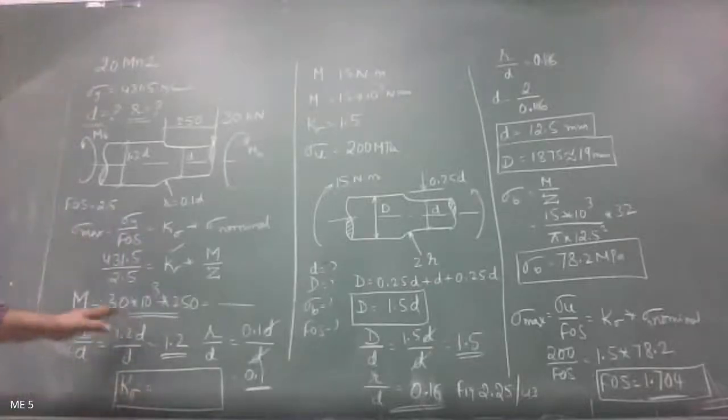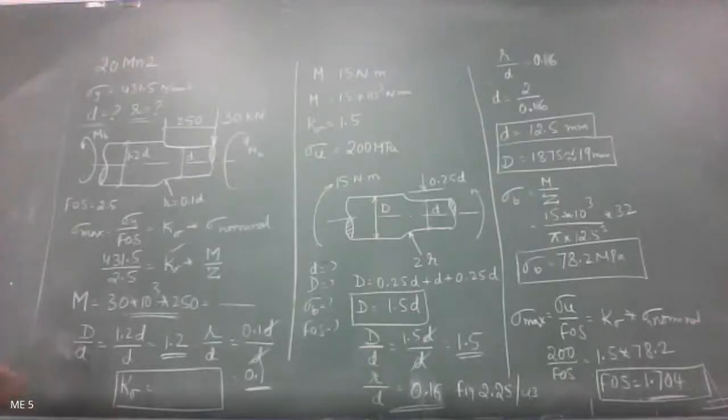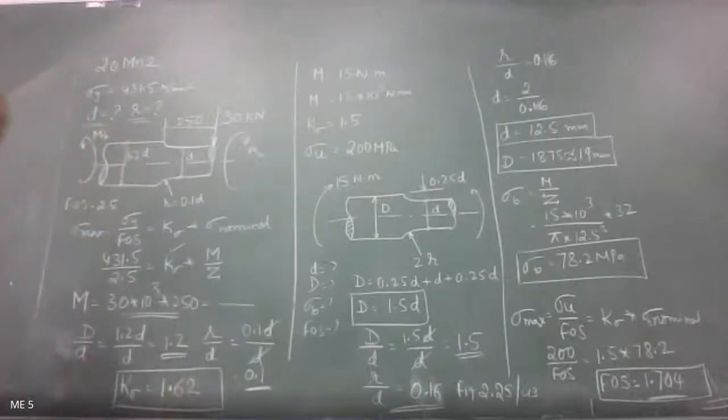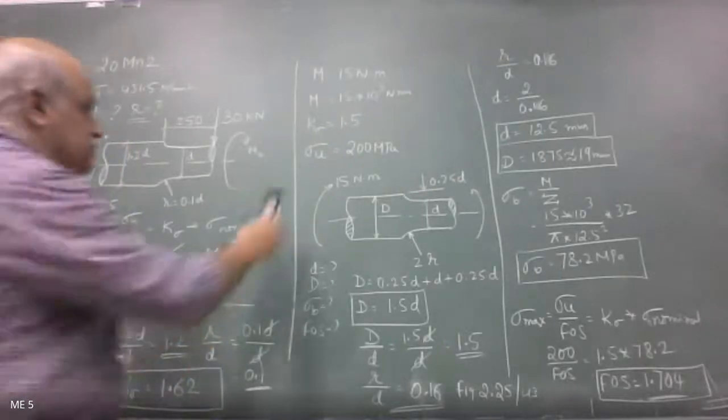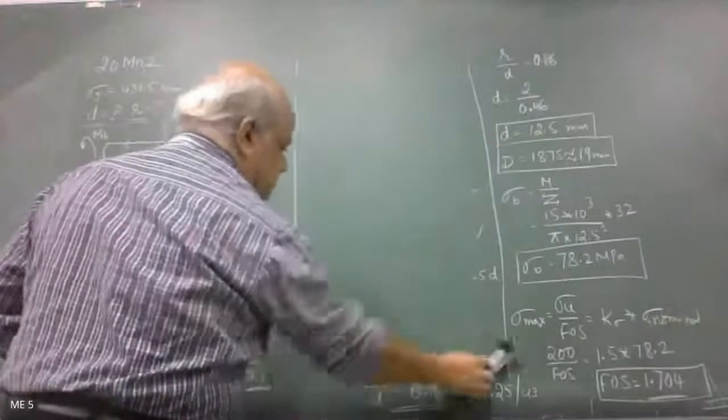M is 7.5 into 10 power 6. Anyway, we can directly substitute the value of M into the equation. K sigma is 1.625; I have taken 1.62. So 1.62 is the value of K sigma.